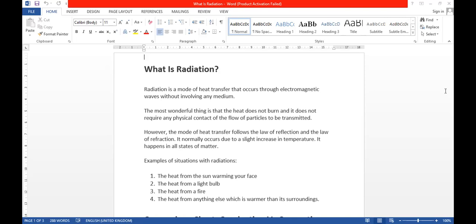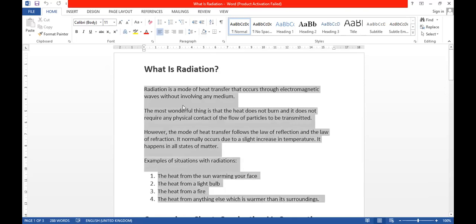So what is the process behind it? Which process is taking place here? This hot electric bulb transfers its heat to our hand held below it by the process called radiation. So this is what we call radiation. Now, what do we understand by this radiation? Radiation is a mode of heat transfer that occurs through electromagnetic waves without involving any medium.